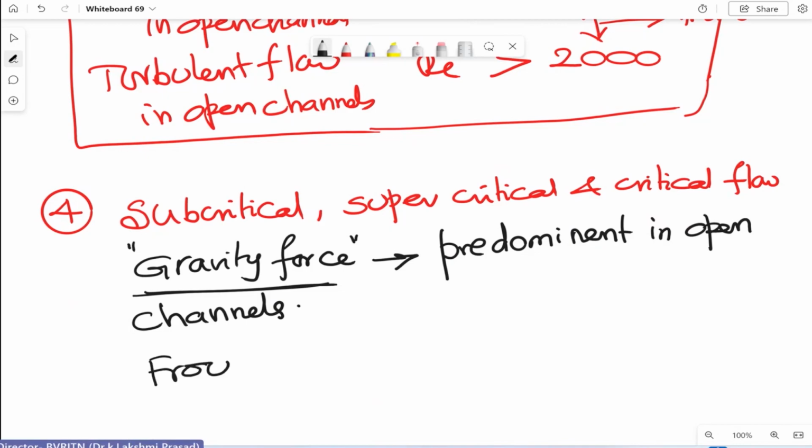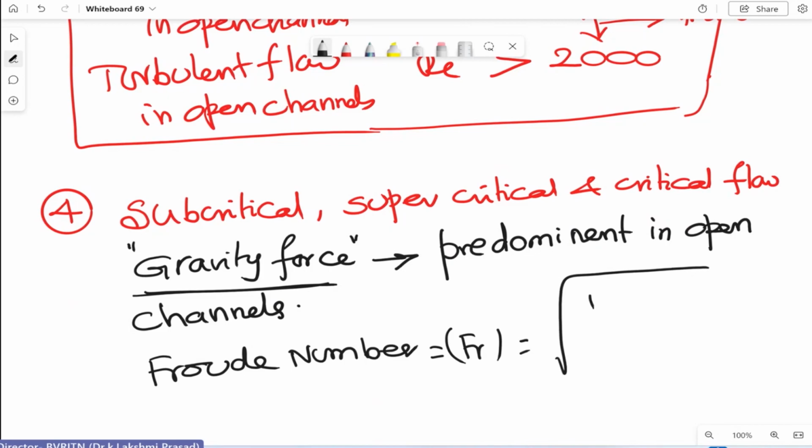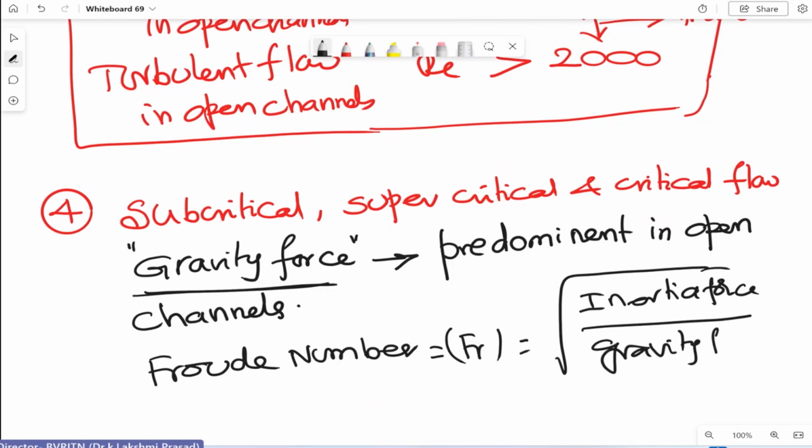That is nothing but Froude number. That is why Froude number is used for classifying the flow as subcritical, critical, or supercritical. So Froude number Fr is equal to the square root of inertia force by gravity force, which you already learned in model analysis, if you remember.